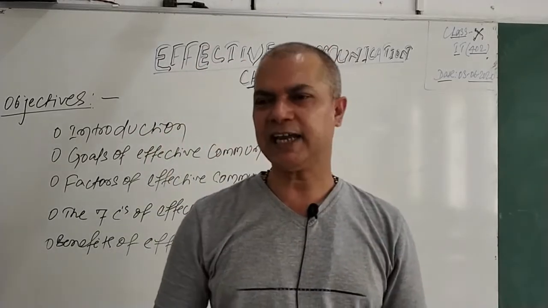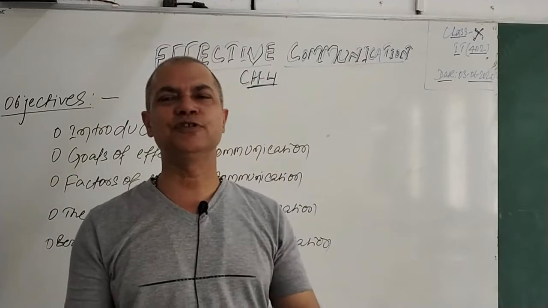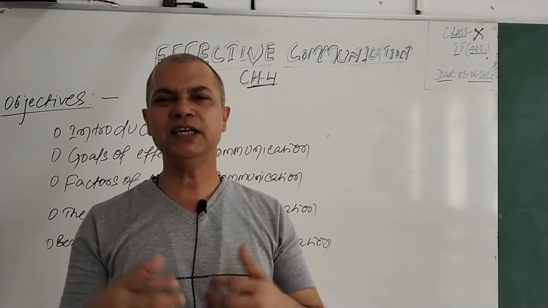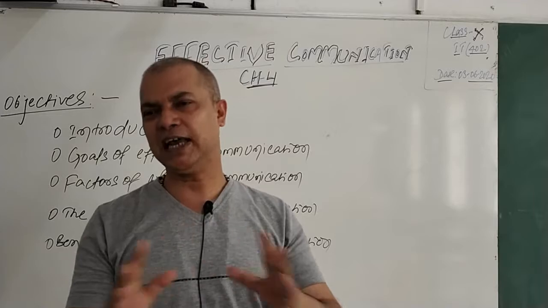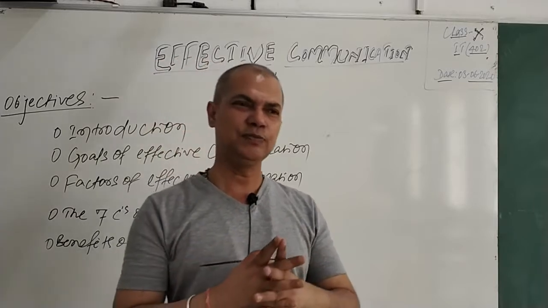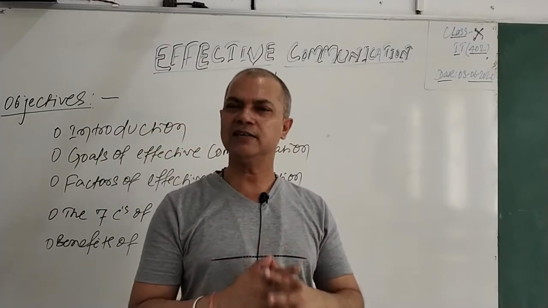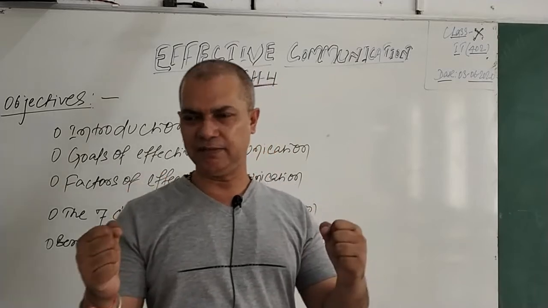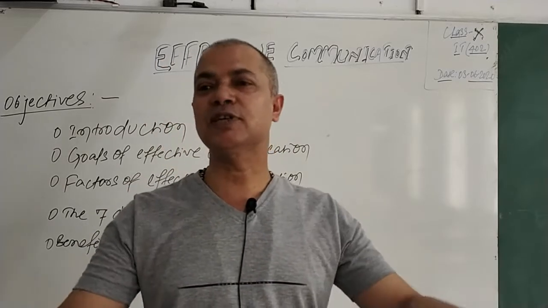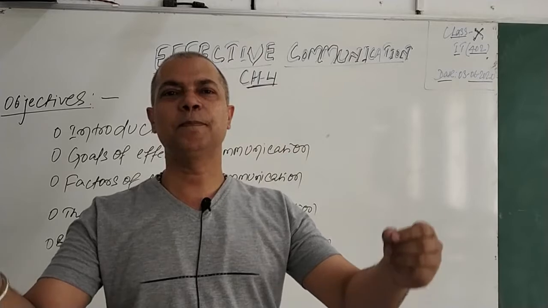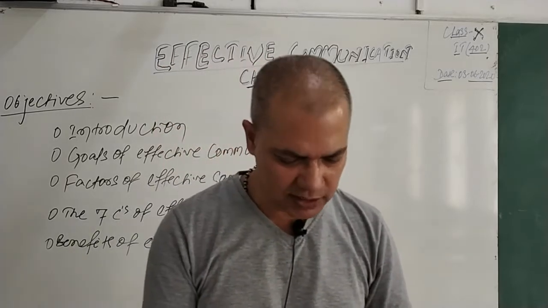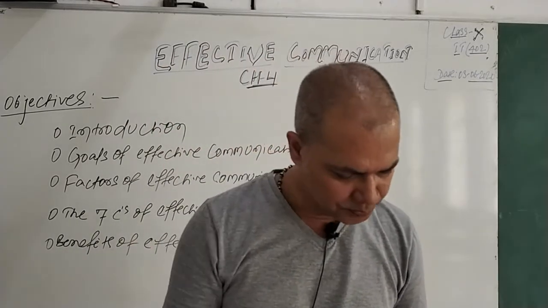Fourth one is correct. All information that I'm going to share with the audience should be very correct. There should be no doubt in it. There should be nothing wrong in it, so that your communication will be very effective, and whatever you are communicating, people should consider it 100% right. That is the correct information you must have.